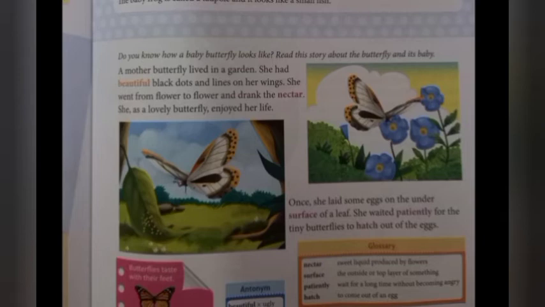Sweet liquid, that is like honey. So this butterfly is very much enjoying life, and once it went to the surface of a leaf and laid some eggs there. To produce the young one, it will lay eggs, right? So this butterfly laid some eggs there, and she was waiting to see her babies, when it will hatch and when we can see the baby.